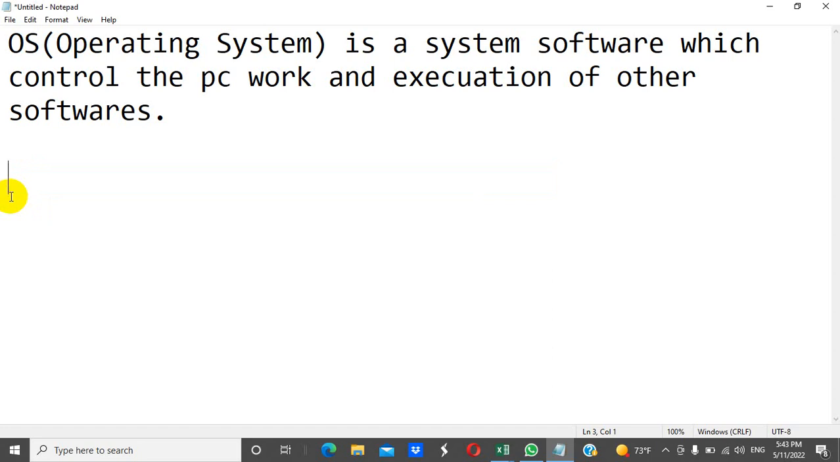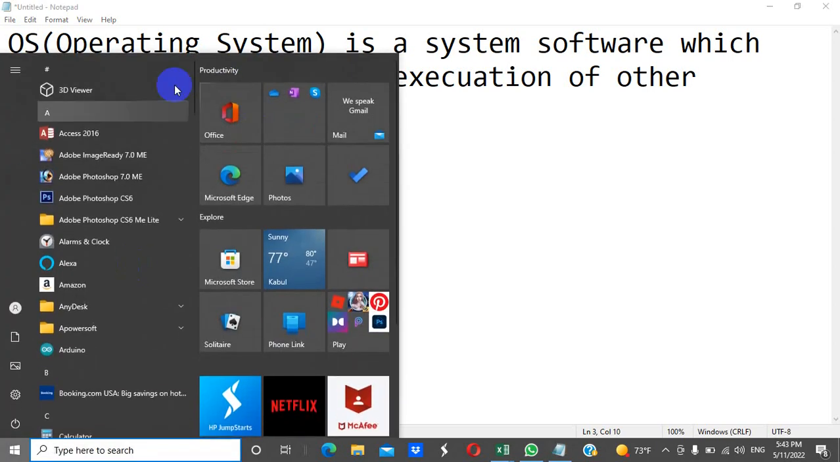So which operating systems exist? We had an operating system by the name of DOS. DOS means Disk Operating System. DOS was released in 1981. In the DOS operating system, there was no graphical interface in our computer system, and we didn't see anything graphically like now.